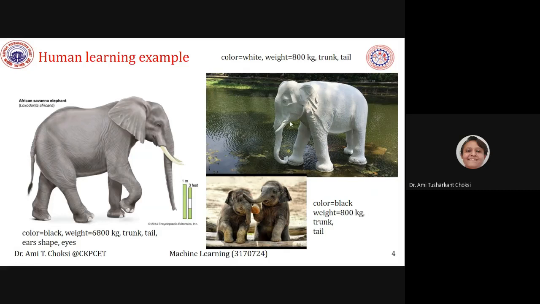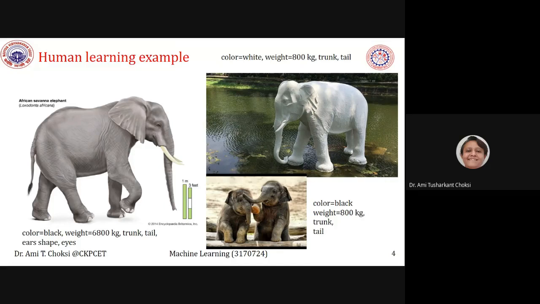So, on seeing this, what they grab is color white, weight around 100 kg because it looks like a little bit small elephant. Not the exact number of 100 kg, but at least it seems to have less weight than the first one.